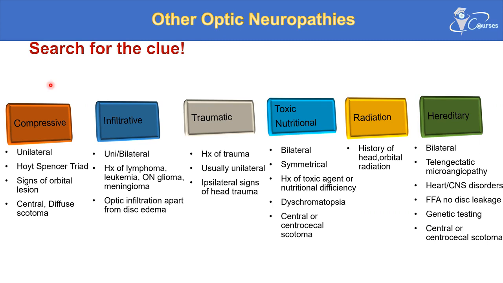So these are the main optic neuropathies that are asked in the exam. The most important ones asked in each exam are optic neuritis, ischemic optic neuropathy, both arteritic and non-arteritic, and compressive, along with the other differential diagnoses that can be a little bit confusing. But you now know the keywords, the clue for each cause or each scenario.